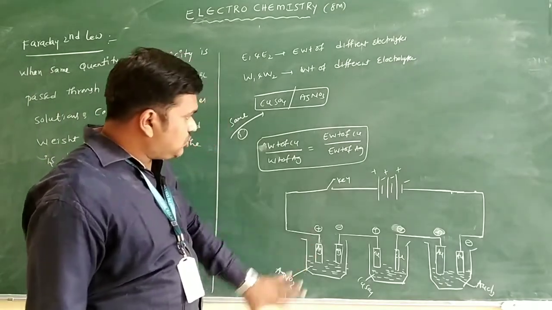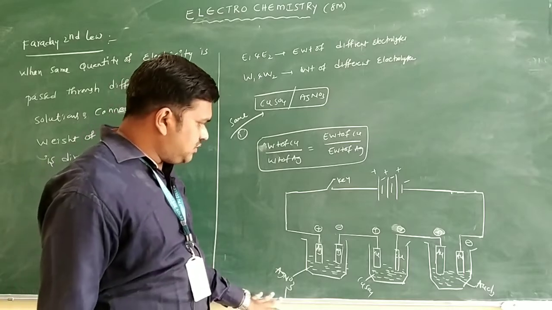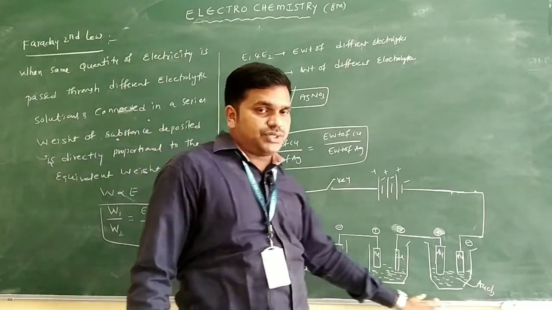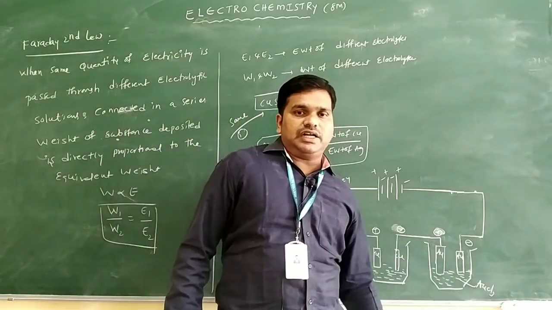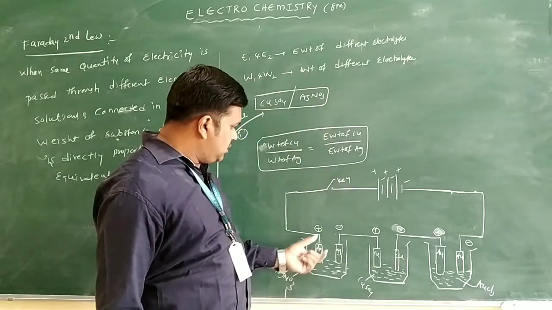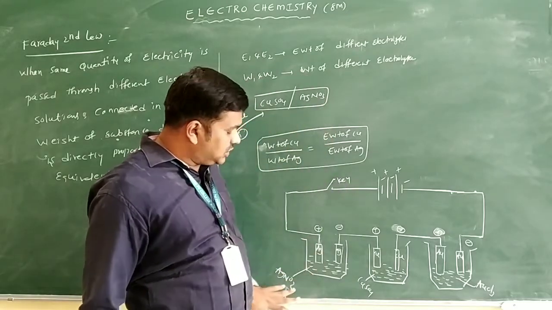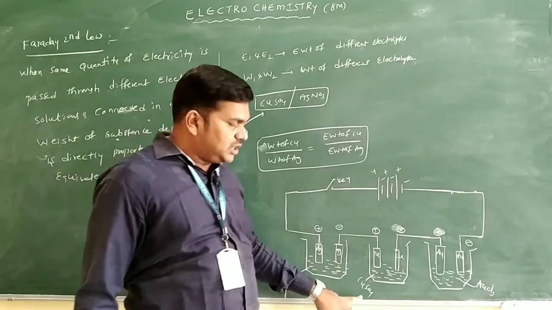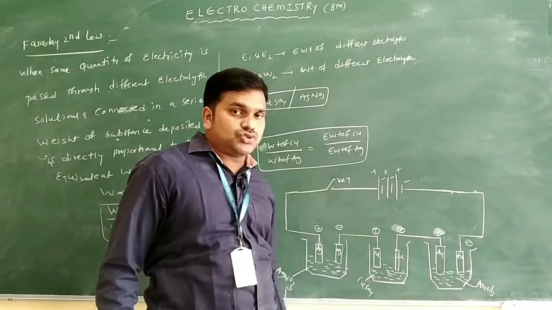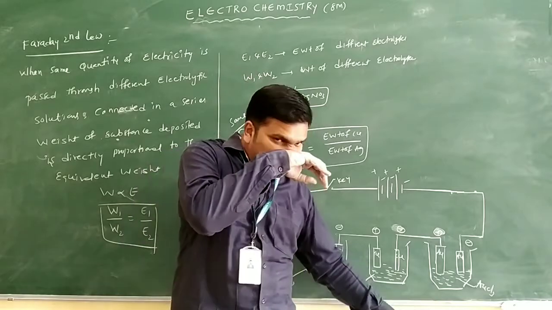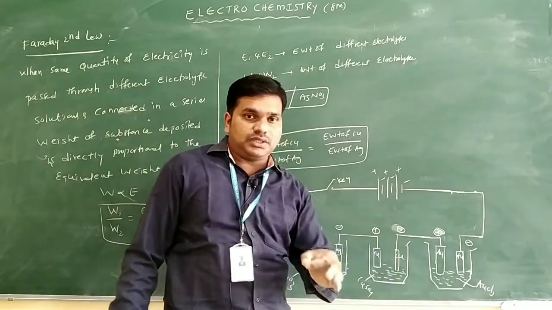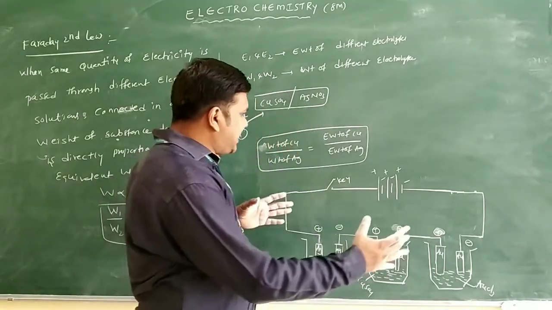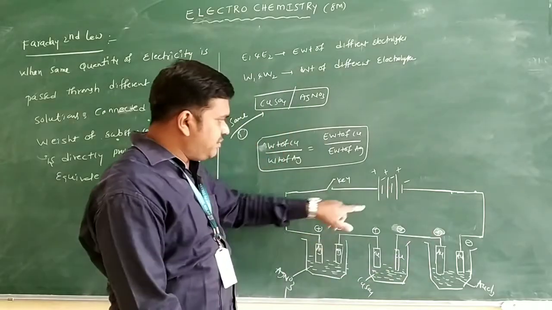See this one: I will take three different electrolytes. One is silver nitrate, one is copper sulfate, and one is AuCl3, auric chloride. In one electrolytic solution I am taking silver nitrate, with silver electrodes. In the copper sulfate solution, I use copper electrodes. In the auric chloride solution, I use gold electrodes. All are connected in series, with a battery attached.